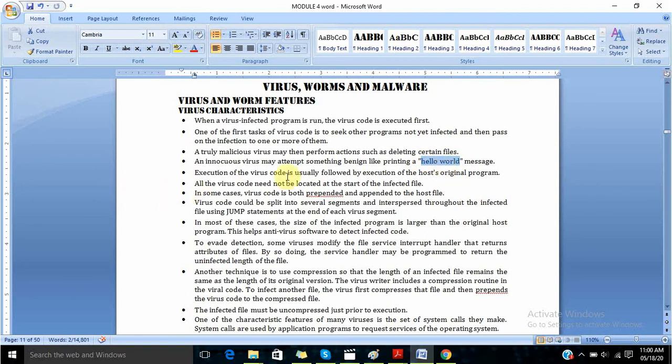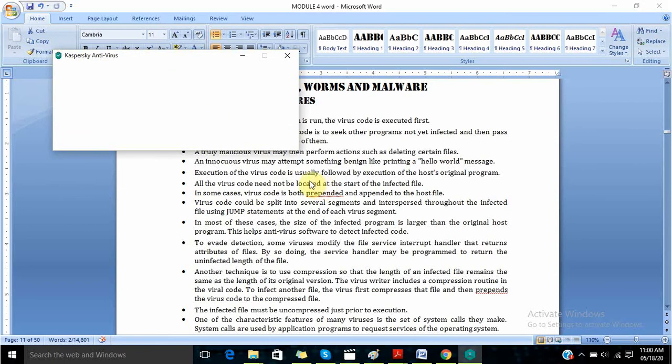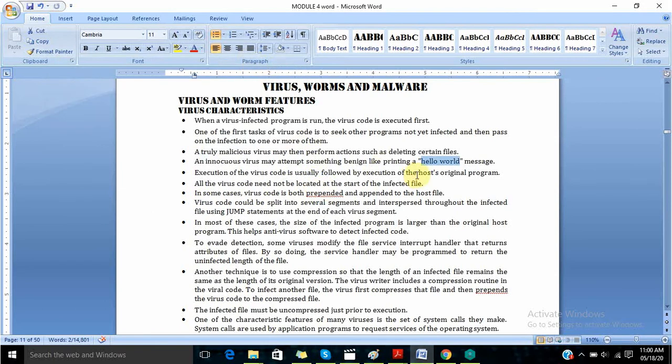Execution of virus code is usually followed by the execution of the host's original program. So first the virus is executed, then the host program is executed. All the virus code need not be located at the start of the infected file. In some cases, virus code is both prepended and appended to the host file. So it can be attached to the beginning or end of the host file.